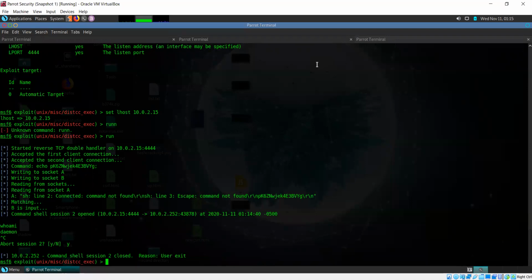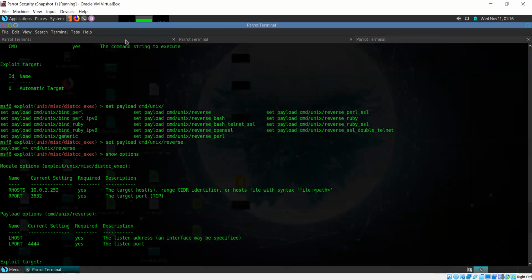I want you to try and do this without Metasploit. It's actually not very complicated or anything. Just try it and tell me what you found out. Okay, sir, no problem.